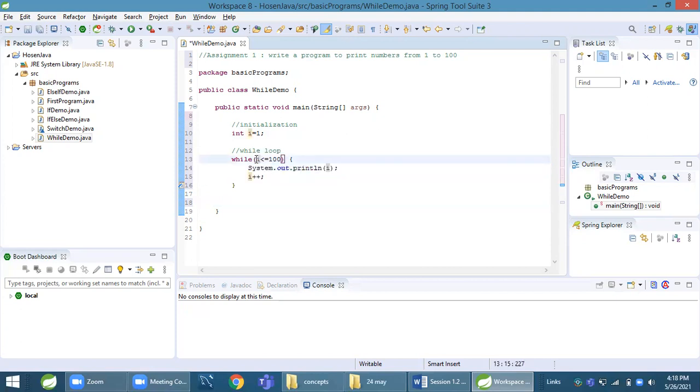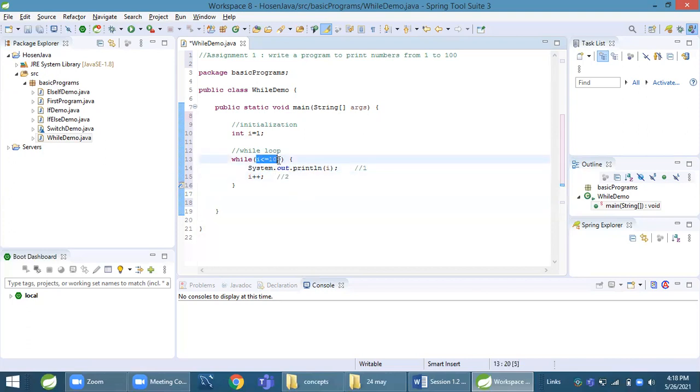So first of all, we take an I because we want to print it from 1. 1 is less than equal to 100. Yes. We check the condition. Yes. So it will print 1. Then I will become 2. It printed 1 now. I became 2. Then it will go to condition.